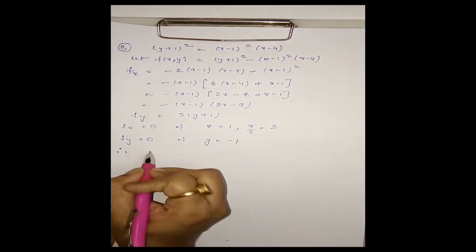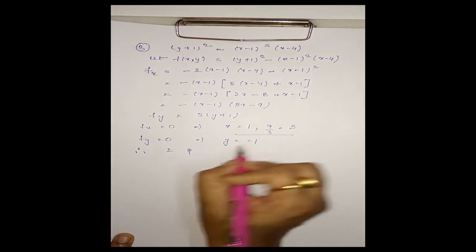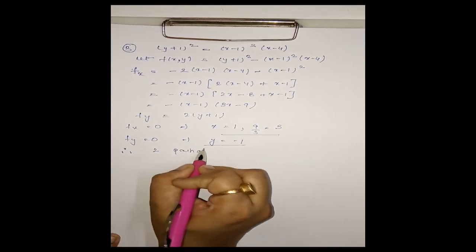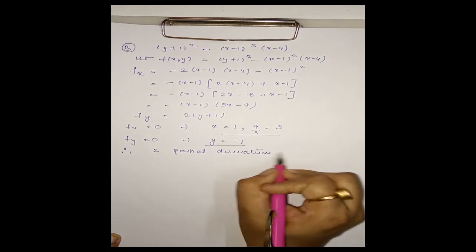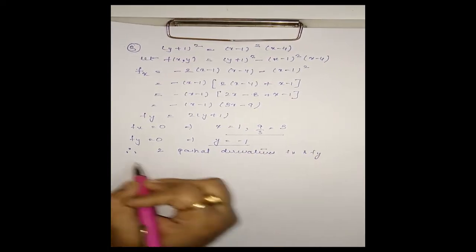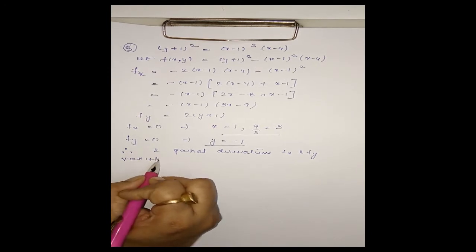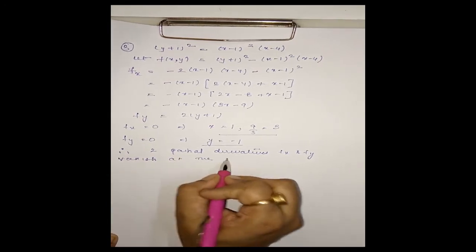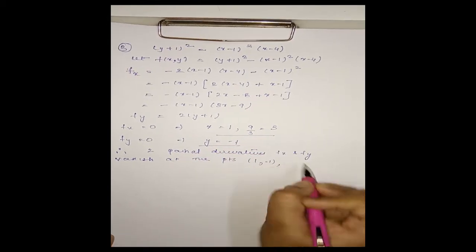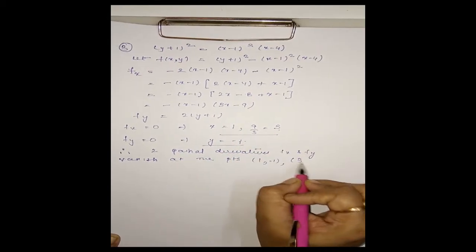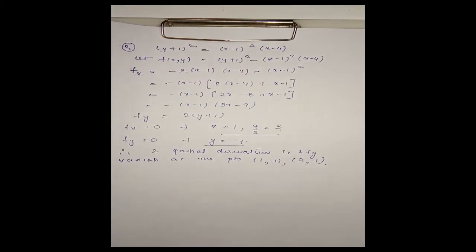Therefore, the two partial derivatives fx and fy vanish at the points (1, −1) and (3, −1). Now we have to check out of these two points which point lies on the curve f(x,y) = 0.